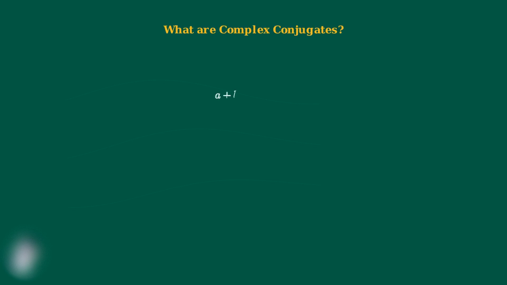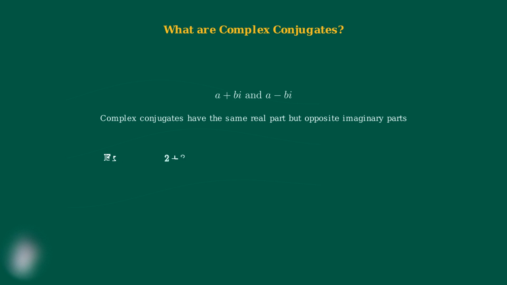Before we dive into the theorem, we need to understand what complex conjugates are. Complex conjugates are pairs of complex numbers that have the same real part but opposite imaginary parts. For example, a plus bi and a minus bi are complex conjugates. For instance, 2 plus 3i and 2 minus 3i are complex conjugates. They both have a real part of 2, but their imaginary parts are 3i and negative 3i, respectively.